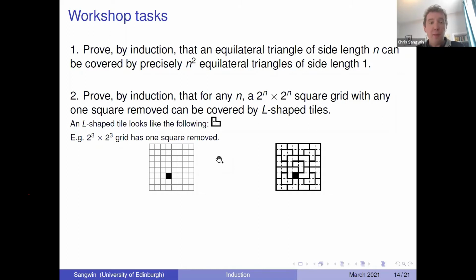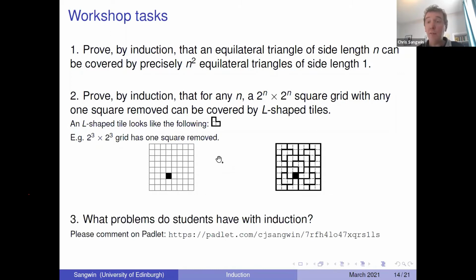And then the third thing is, what problems do students have with induction? If you've taught induction and you're experienced at teaching induction, please share your comments on Padlet, and then I will try and pull those together. Let's reconvene at 1:45, and that will give us 25 minutes to discuss your comments on induction and these problems, and we'll move on from there.